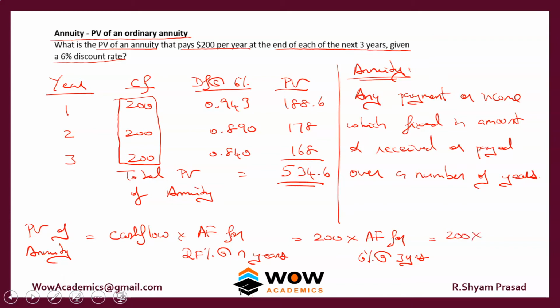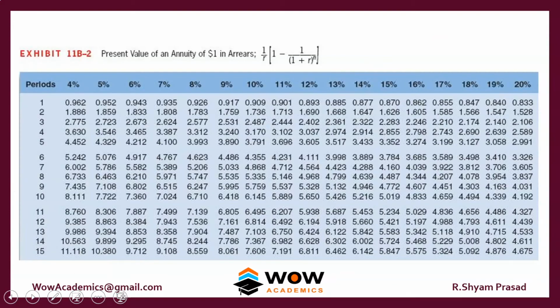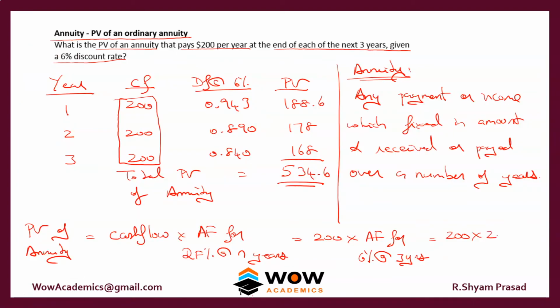So let's look at that factor. An annuity factor table is similar to the present value table. You will get the percentage on this side and the number of years on this side. So our job is to look at 6% and at 3 years. That comes to 2.673, and let's get the answer: 534.6. If you see, this answer is the same as this answer.